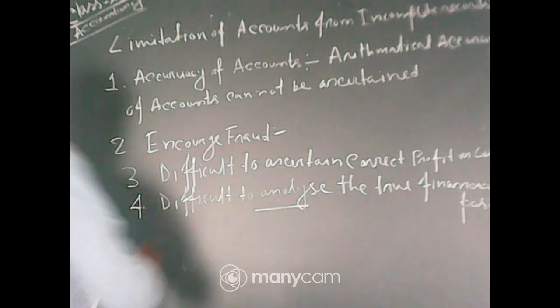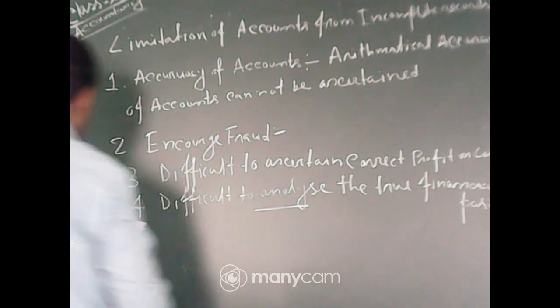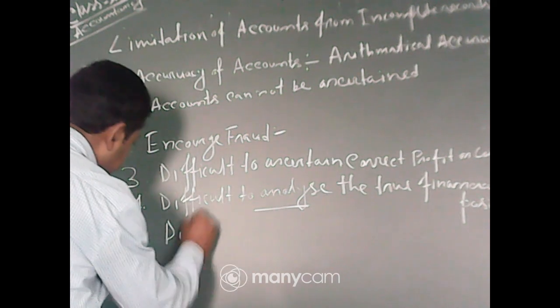These are the reasons. So number 5 is difficulty in comparison.